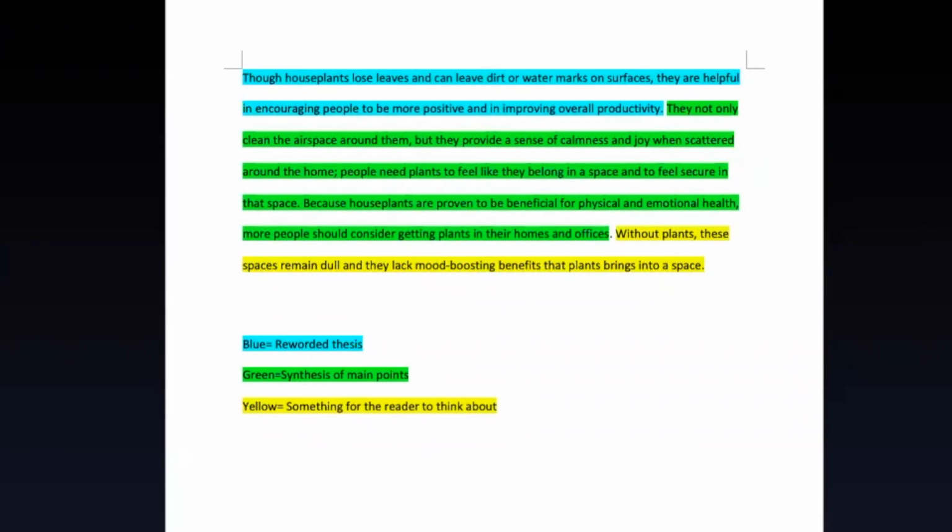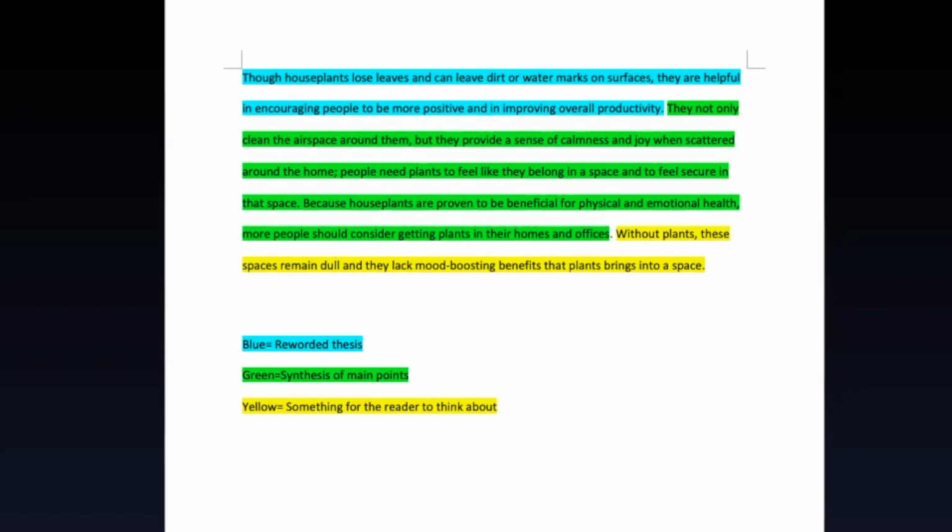So let's take a look at an example of a conclusion. As you can see, each of these components is labeled and colored differently, so you can tell how they're all interacting. The reworded thesis is in blue, the synthesis of the main points is in green, and then the ending part, the something for the reader to think about, is in yellow.